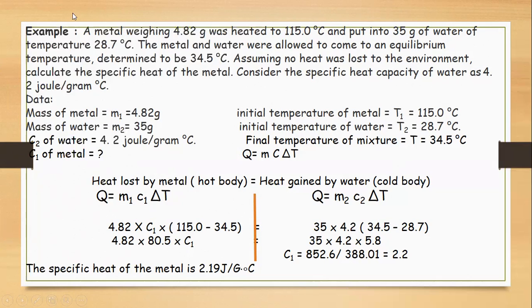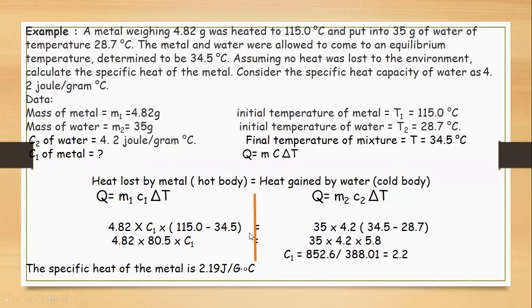Now note down the change in temperature for the metal. The metal was initially at 115 degrees centigrade, and after putting it into the water, after the transfer of heat when they reach thermal equilibrium, the temperature of the mixture of water and metal is found to be 34.5.